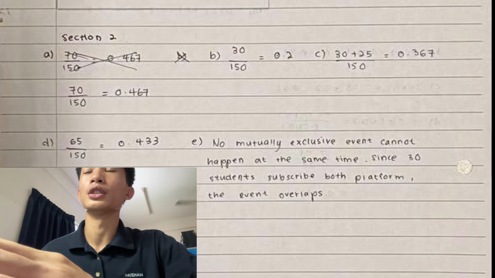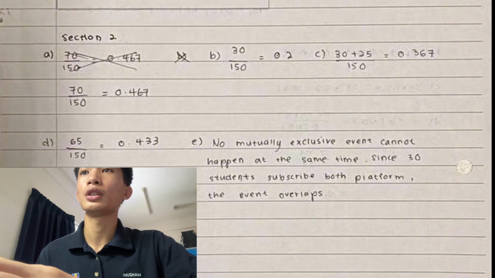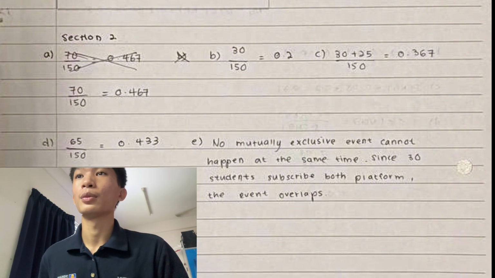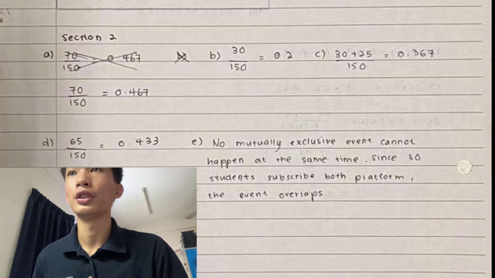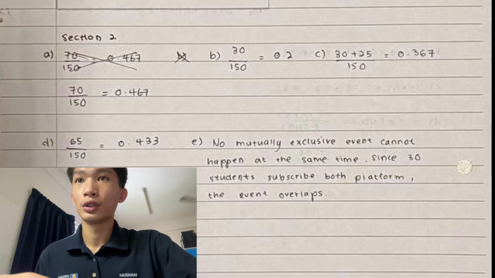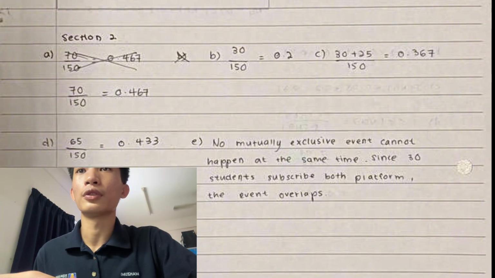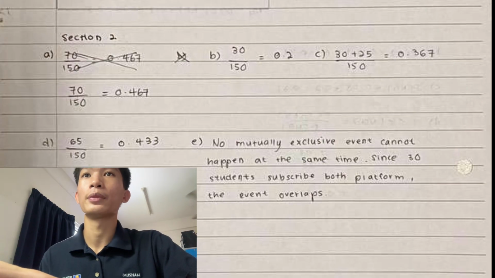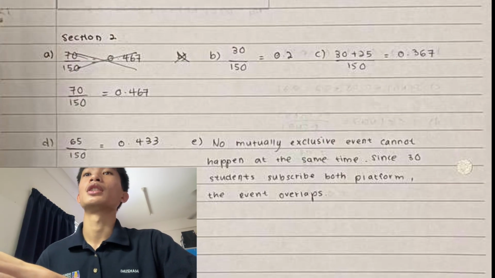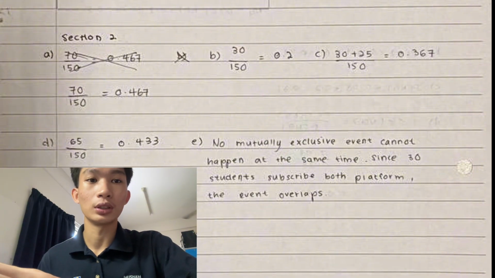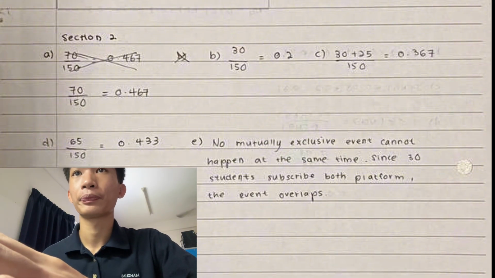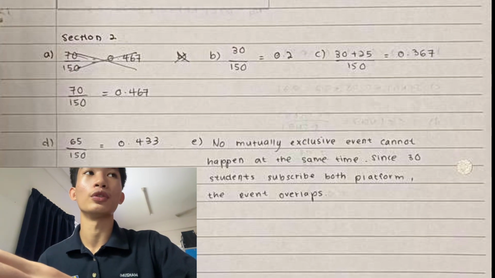65 divided by the total of the students, 150, so we get the probability of the students who did not play both sports, 0.433. So let's go to the final question E. No, it is not, because mutually exclusive events cannot happen at the same time, and since 30 of the students play both sports, football and basketball, the events overlap.